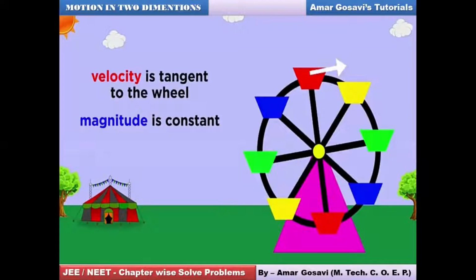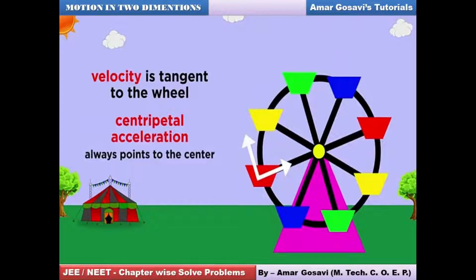So here is a case of uniform circular motion where the particle moves along the circumference of the circle with constant linear speed. Now always one thing is to be remembered. If I talk about this point for the circular motion, I draw a tangent to this point, I get the direction of velocity over here. But apart from that, the velocity keeps on changing, you can see, in terms of direction. And we all know change in velocity per unit time is nothing but acceleration.